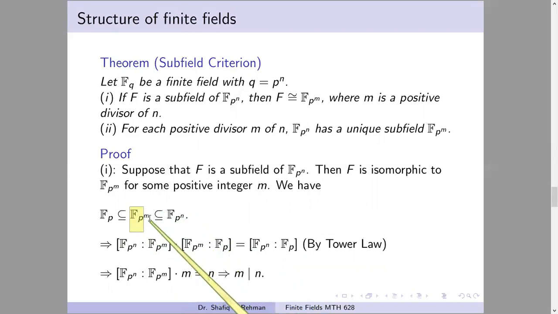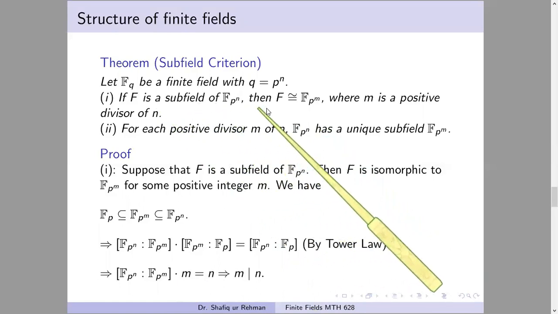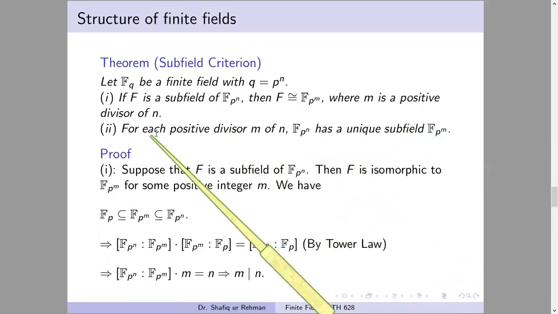So we have a tower of field extensions, with the first field equal to this up to isomorphism, and then we apply the degree rule. This extension has degree m. This we don't know, but the total degree is n. So by tower law, n equals m times something. So m divides n. So this we proved. If F is a subfield, then F is equal to Fp power m, where m is a positive divisor of n.